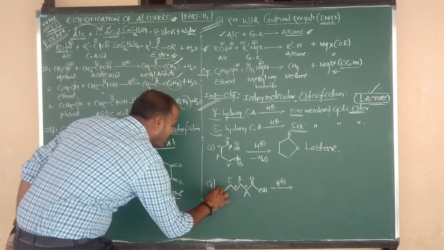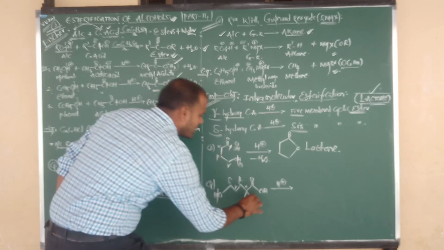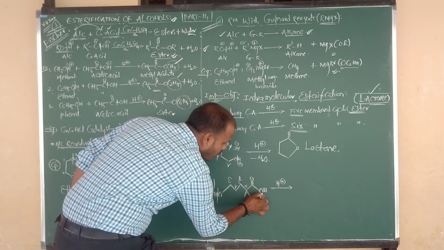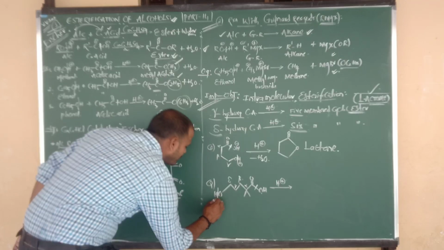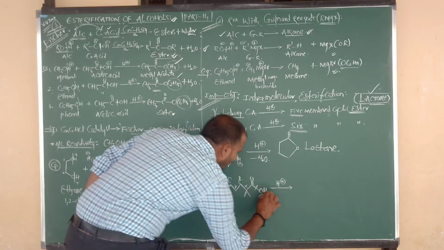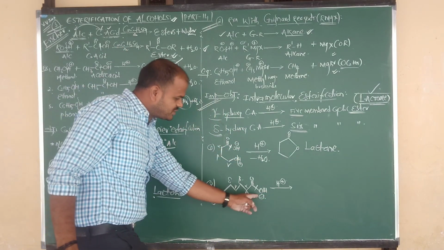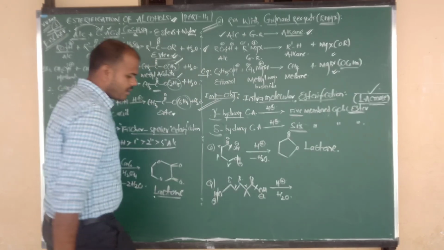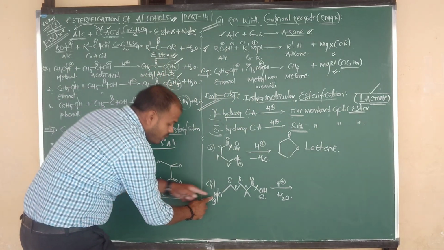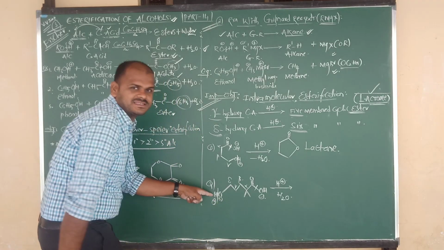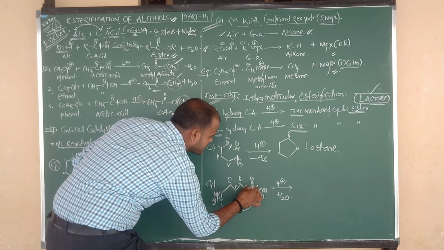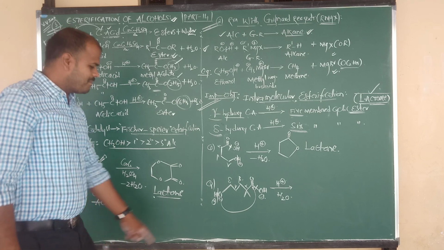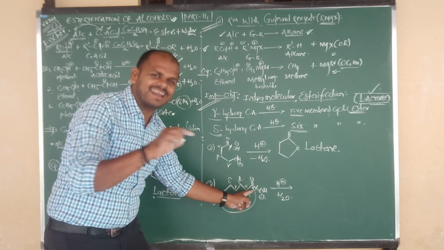Alcohol undergoes OH cleavage, carboxylic acid undergoes CO cleavage. Now H plus combines with OH minus and is removed as a water molecule. After removal of H plus, O contains a minus charge. That was given to the central carbon, making a new bond, so we get a cyclic ring.